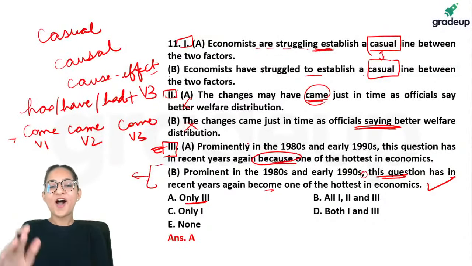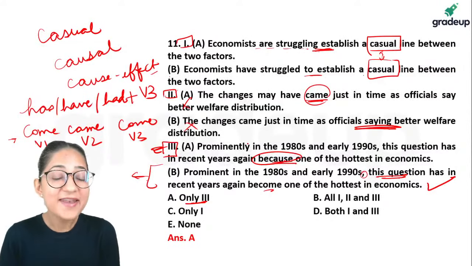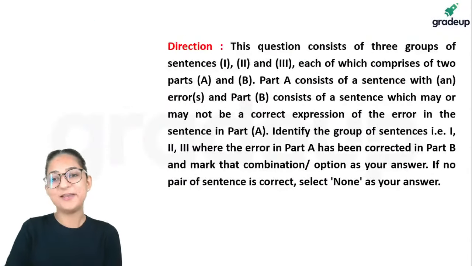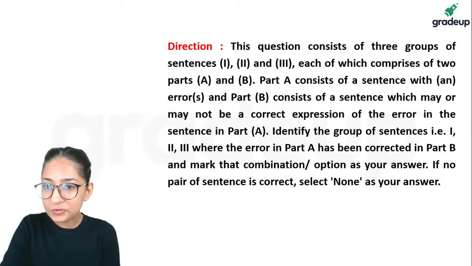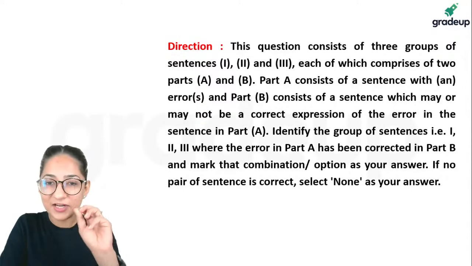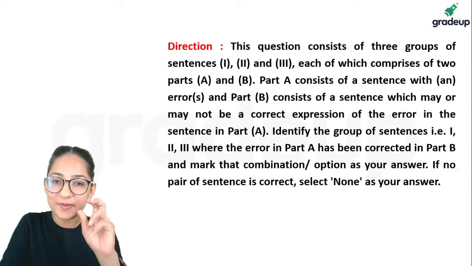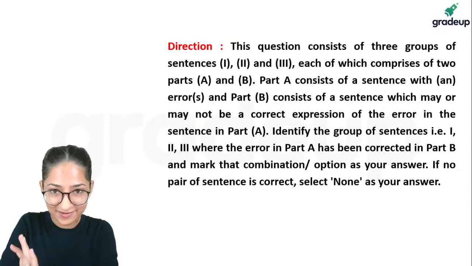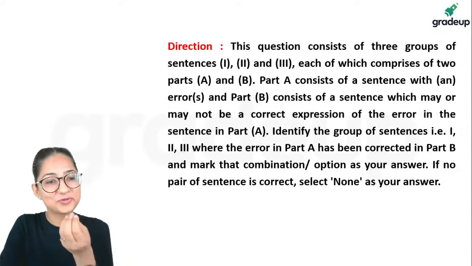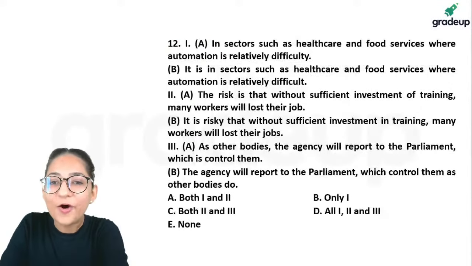Okay. All right, guys. So our next question, the last question of the day, is here. Same thing you have to do for this one as well. You have three parts, A and B. A is erroneous, B is the proposed correction. If you feel that B has corrected the errors of A, then you choose it as the answer.